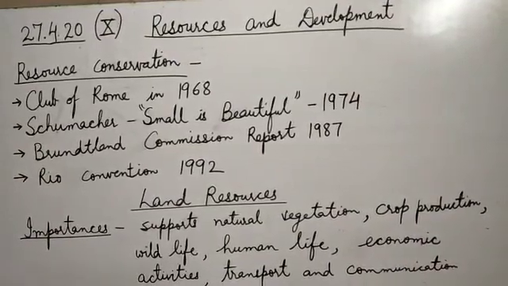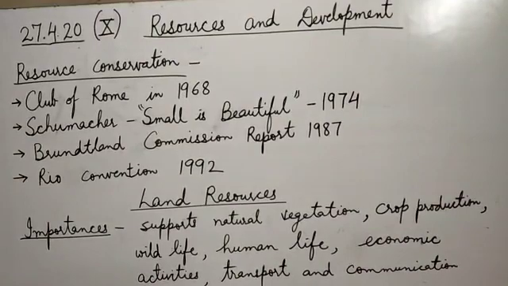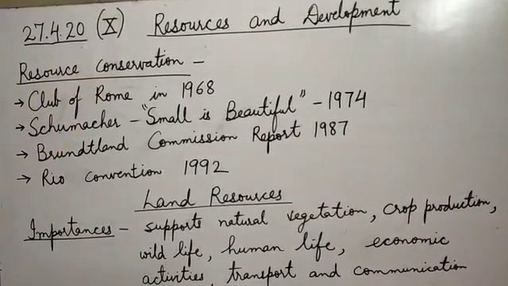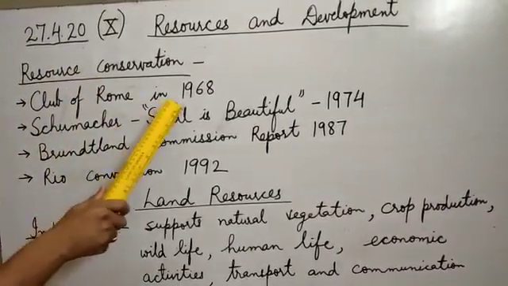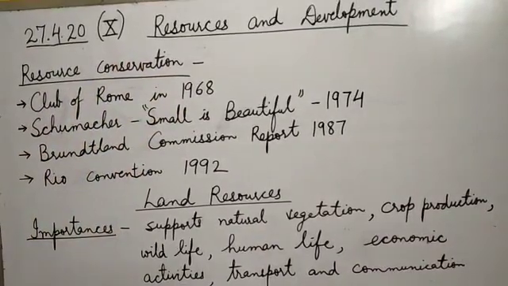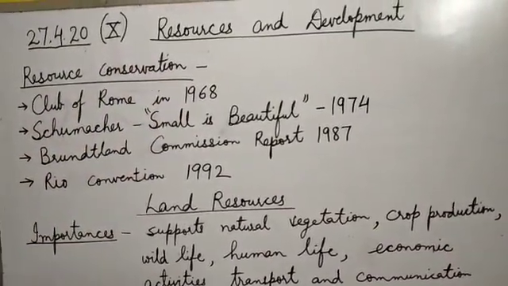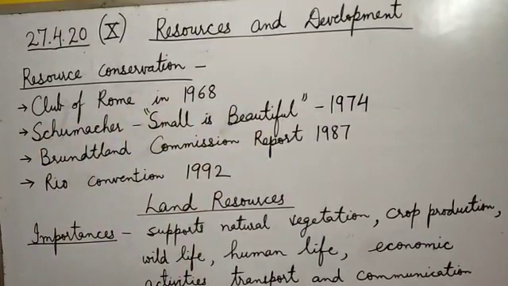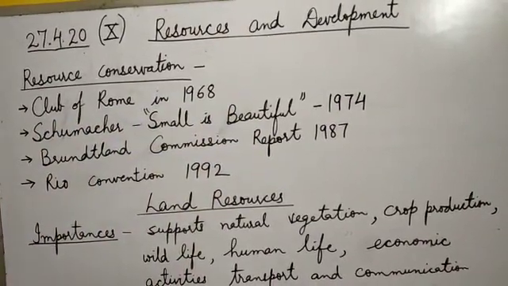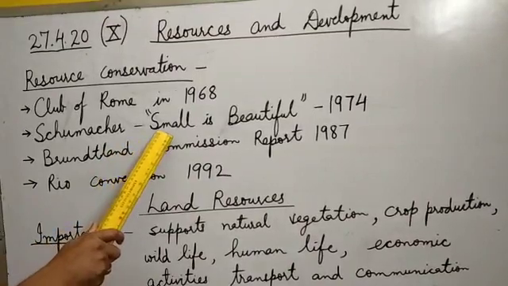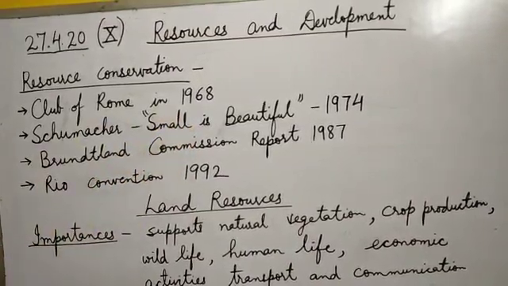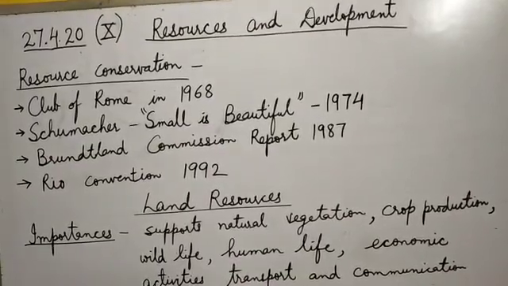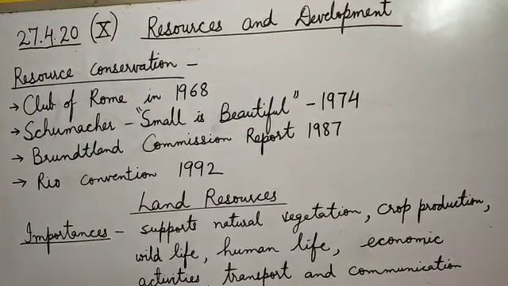At international level also some steps were taken. So we'll start with the same topic, resource conservation, and what steps were taken at international level. In 1968, the Club of Rome advocated resource conservation for the first time, and then in 1974, Schumacher, who adopted Gandhian philosophy, wrote a book called Small is Beautiful. That means every creation of God, big or small, is beautiful and very important, and it should be preserved and conserved.